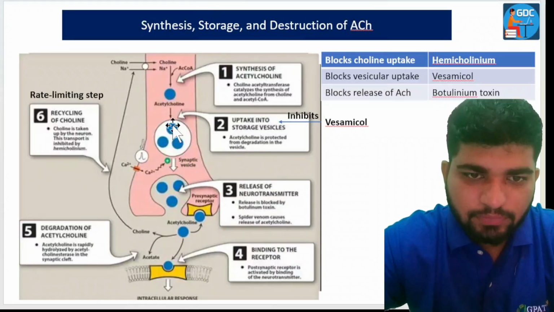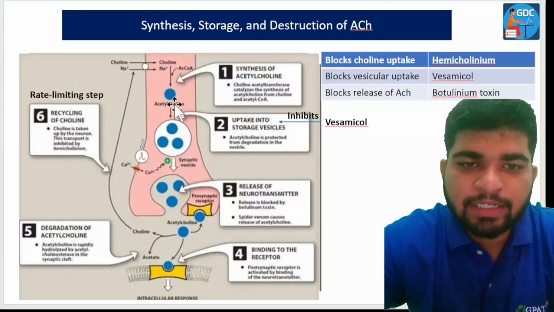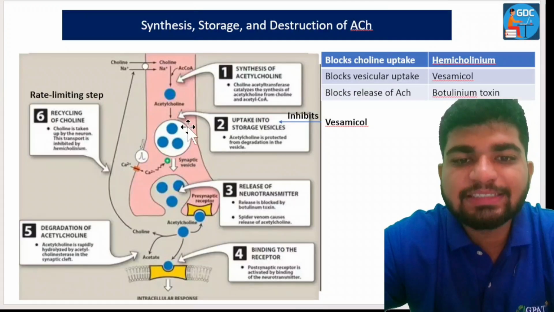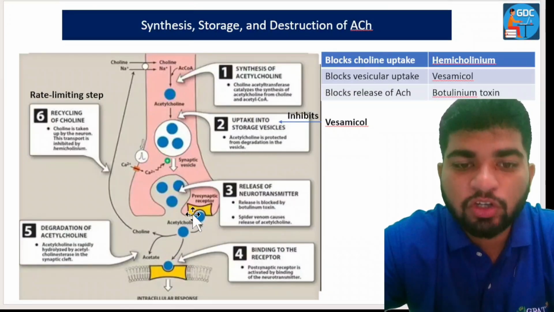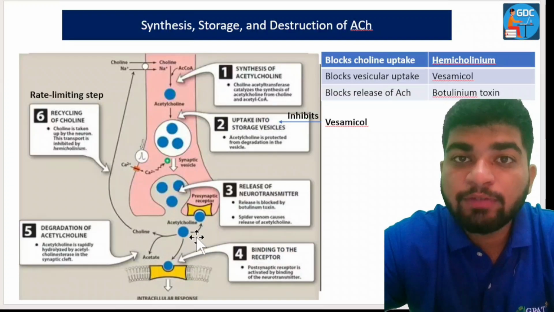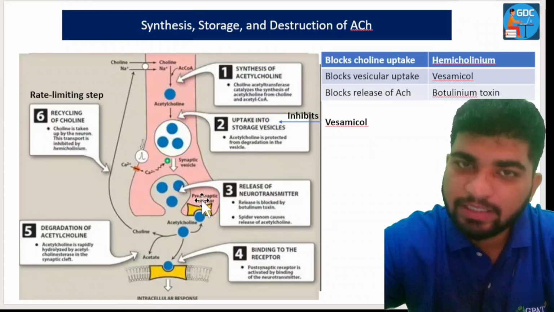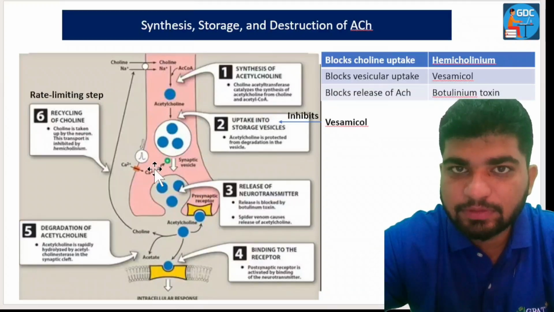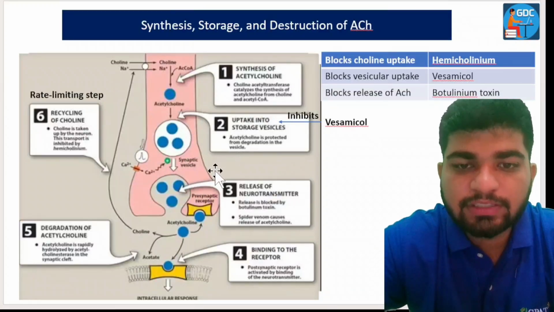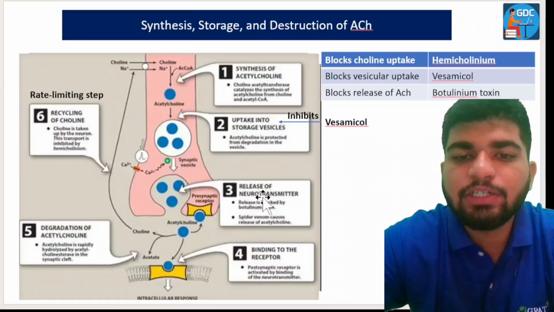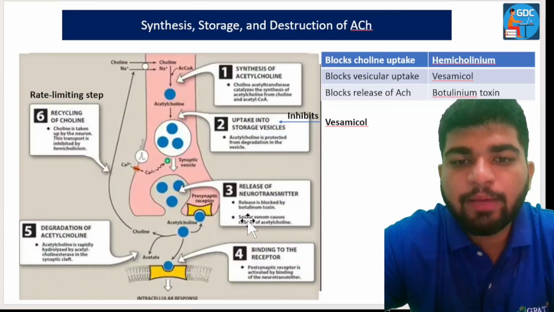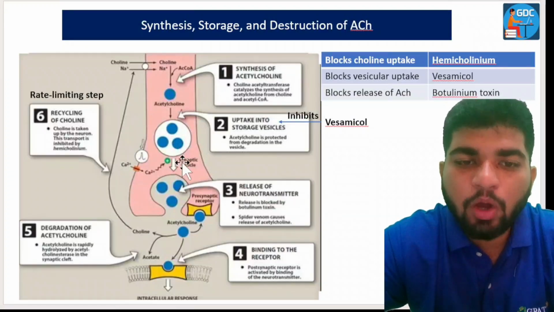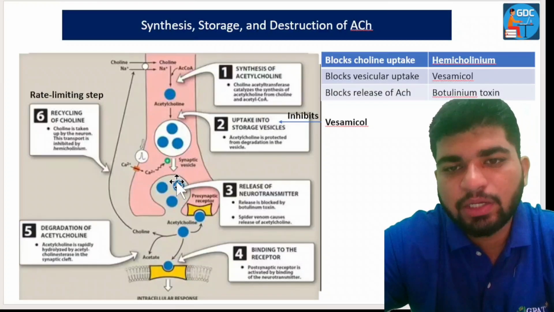Then after its storage, it can be released also. Synaptic vesicles release this acetylcholine for its pharmacological action. How will it show its pharmacological action? By binding onto the receptors on the postsynaptic side. So it should be released from here. The next step is to release the neurotransmitter. Release is blocked by botulinum toxin, a toxin which blocks its release from the synaptic vesicles.